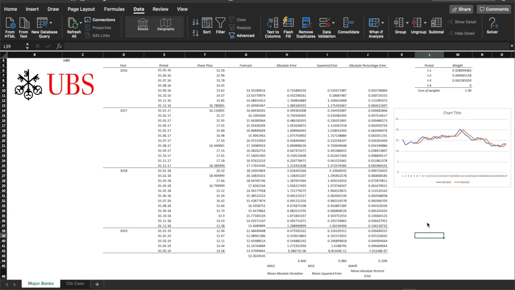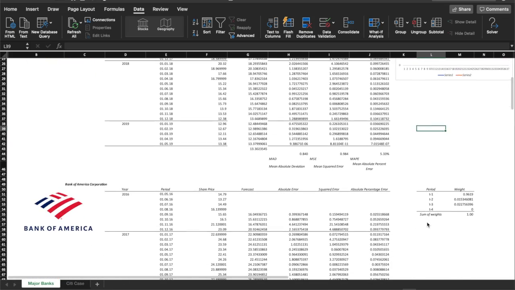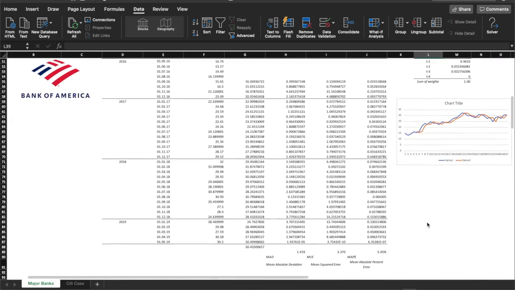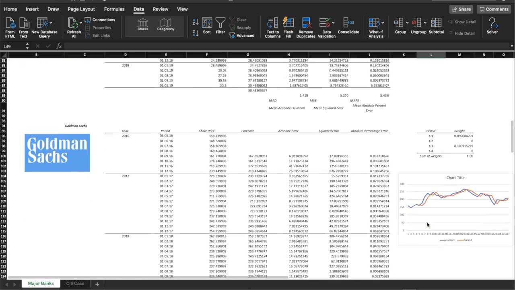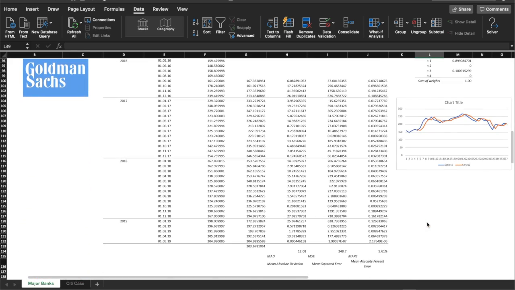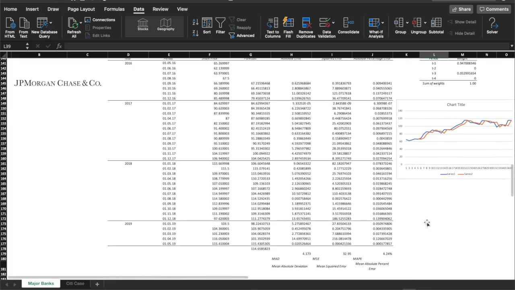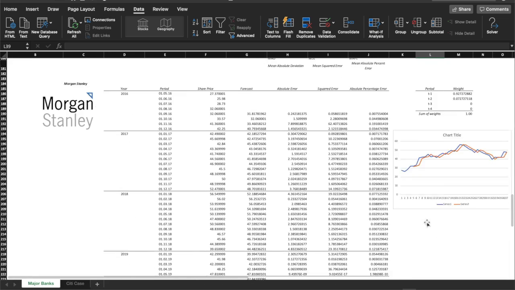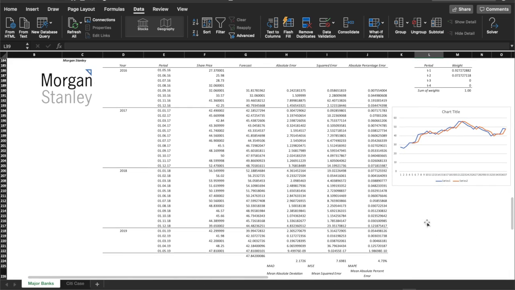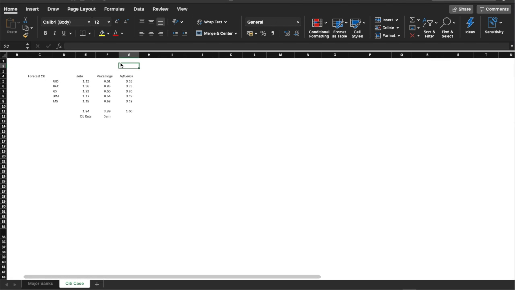We applied the same process to the remaining 4 investment banks: Bank of America, Goldman Sachs, JP Morgan, and Morgan Stanley. We observed that the optimized weights vary from bank to bank. Now that we have calculated optimum weights for the different investment banks, we are interested in creating a general model which can be applied to another financial institution. For the purpose of this video, Citigroup will be used as an example.